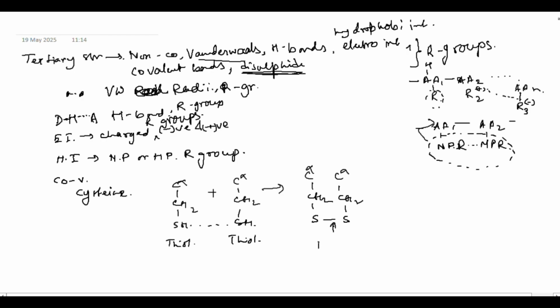This bond is called disulfide bond. Okay? Disulfide bond, and this is the only type of covalent bond.